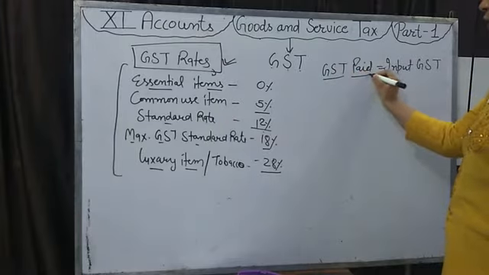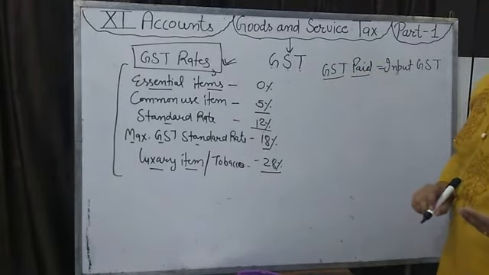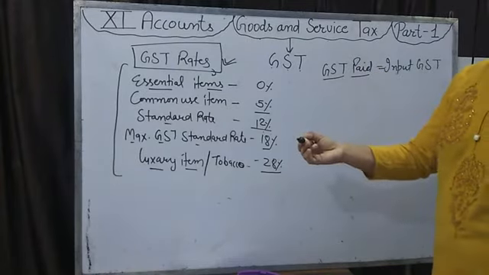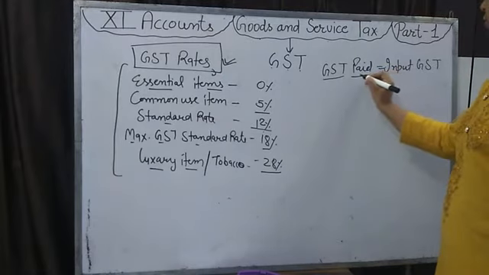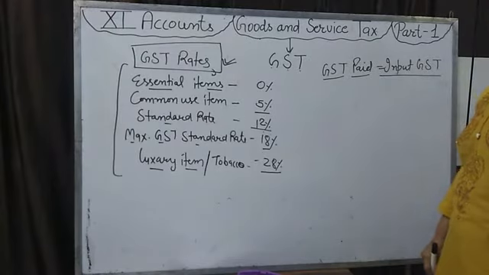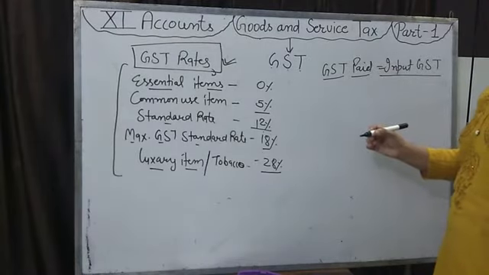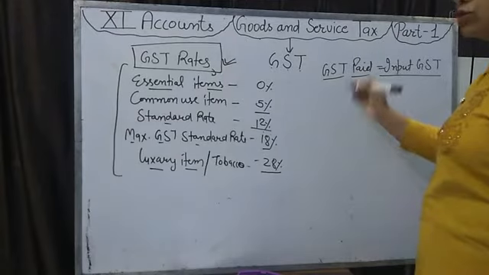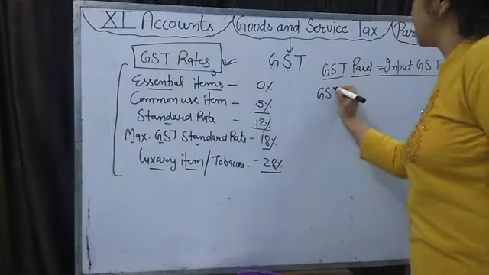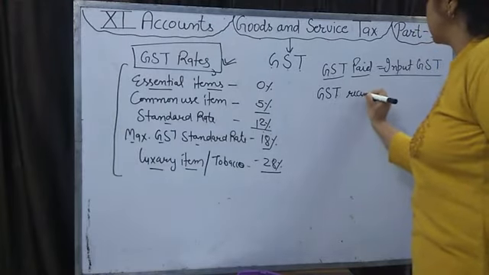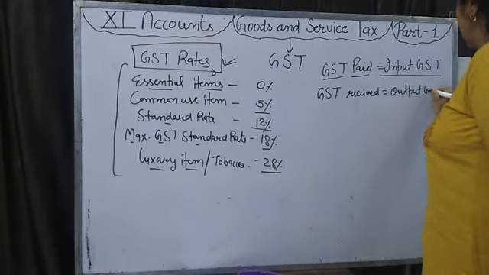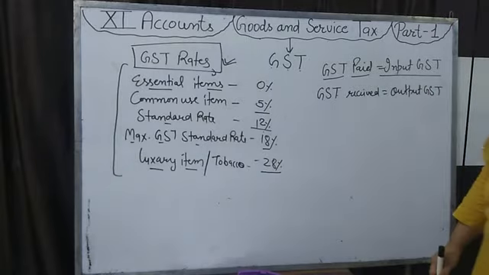When the businessman sells the goods to the customer and collects GST from the customer, the GST received from the customer is known as output GST.